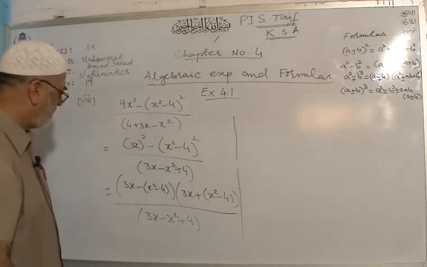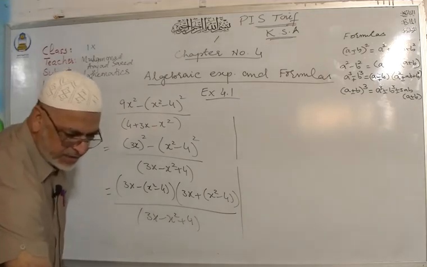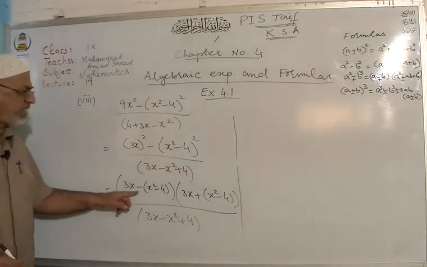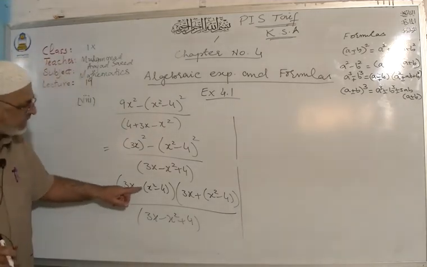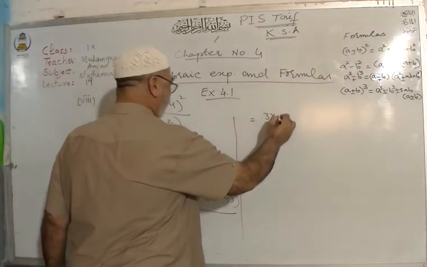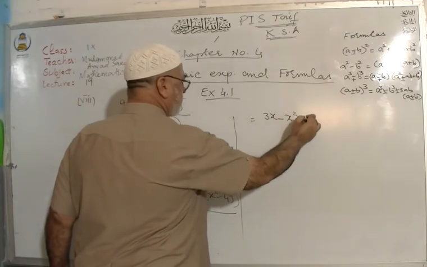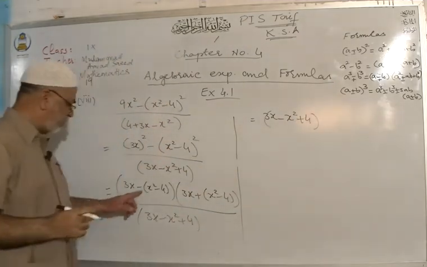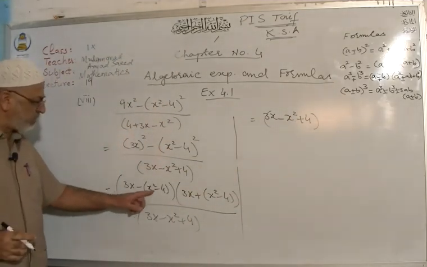After that, open up this bracket. There will be a change of sign because there is a negative sign outside the bracket. You can write 3x minus x square plus 4. Minus x square, minus minus plus, plus 4.